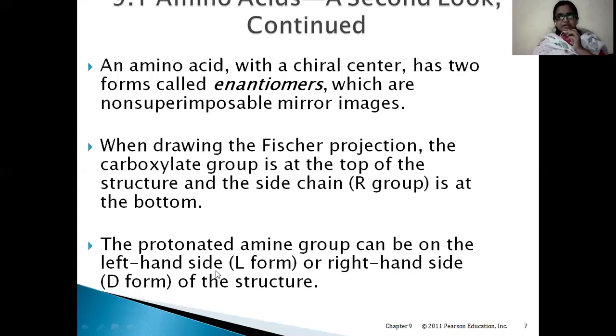If the amino group is on the left side, it is called the L form, and if it is on the right side, we call it the D form. This is one of the important points we have to remember in amino acids.